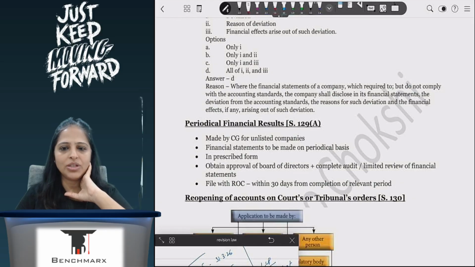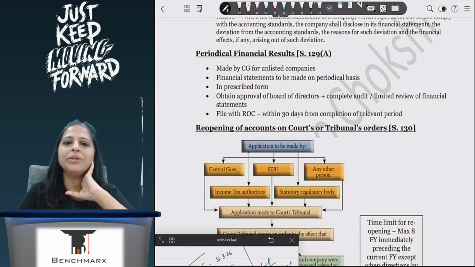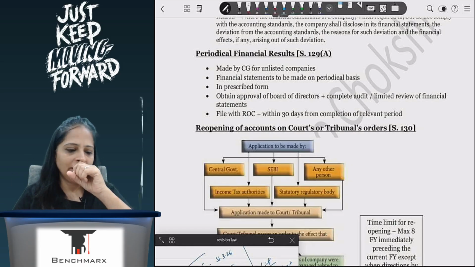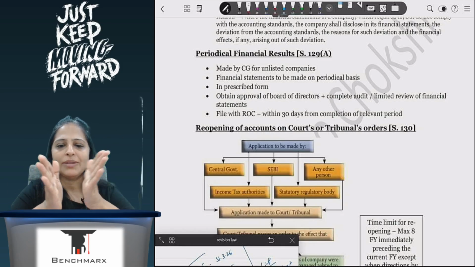The CFS part is something which is generally asked here. Otherwise, you can write it in your own words. It's not much. Now coming to periodical financial results. This is for unlisted companies, where I want to do a limited review. I want to check what they are doing, because there are a lot of unlisted companies in India, correct? So if I want to review their financials, then in that case, I will tell them that I want your financials for a specific time.